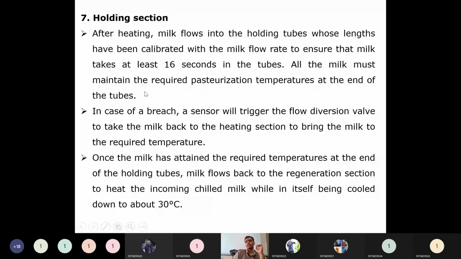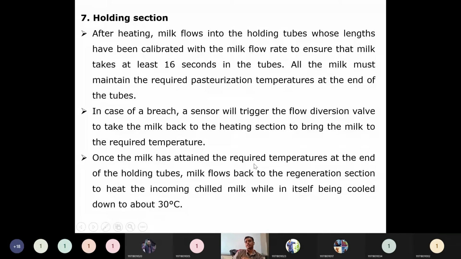So all the milk must maintain the required pasteurization temperature at the end of the tubes. In order to maintain the pasteurization temperature, the plate heat exchangers will be employed, and in order to ensure the 16 seconds, after ensuring the 16 seconds of processing time inside the tubes only, that milk is once again flowing towards the product side. So in case of a breach in the values of temperature or in the time, the sensor will trigger the flow diversion valve to take the milk back to the heating section to bring the milk to the required temperature. So that's what we explained.